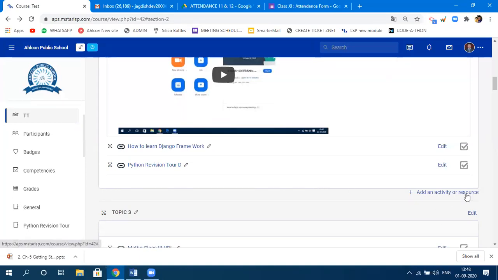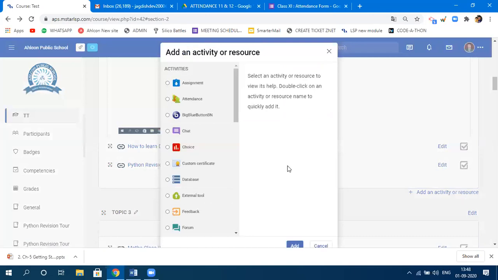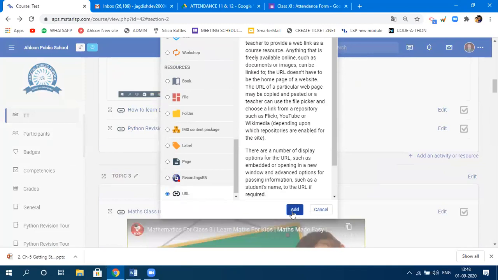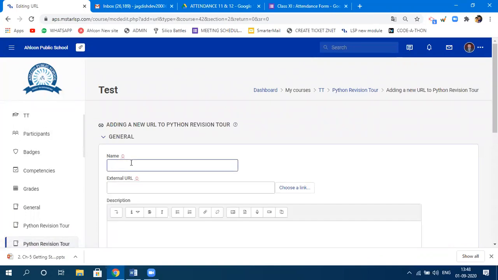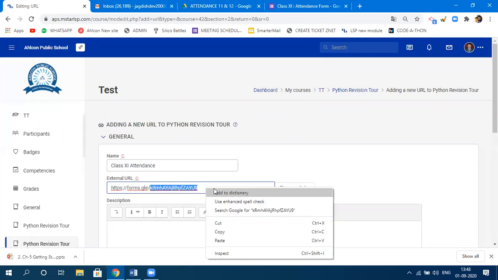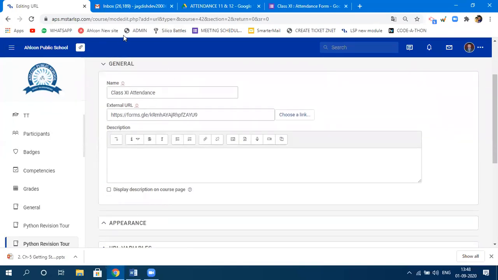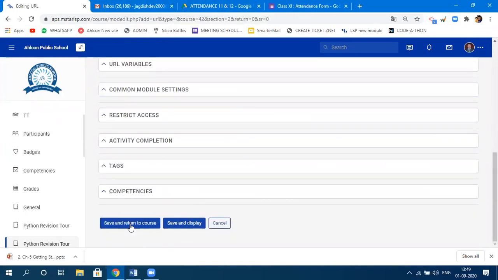Again, you click on add an activity or resource. Again, click on URL. This dialog box will appear. You need to click on URL. Click on add. Let's say class 11 attendance. Specify the path here by simply Control V or right click paste. Okay, you know that now. The link which you have copied from your form, you need to paste it here, and then finally click on save and return.